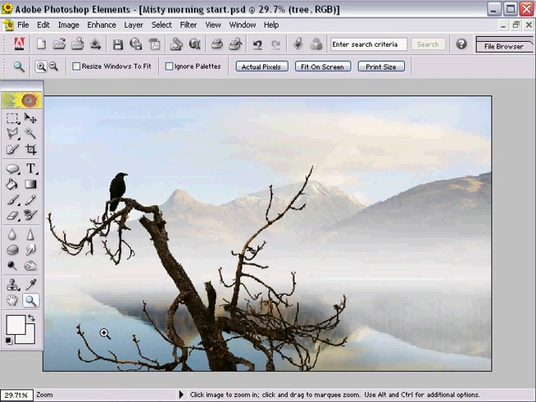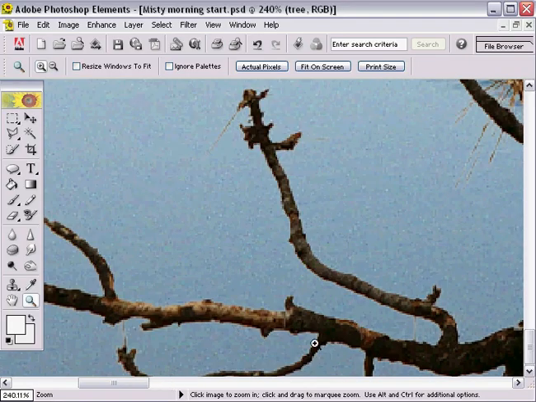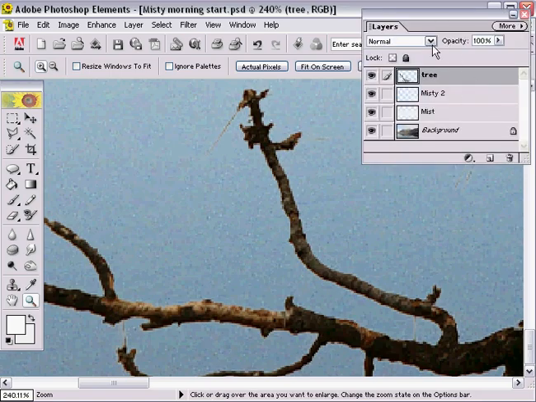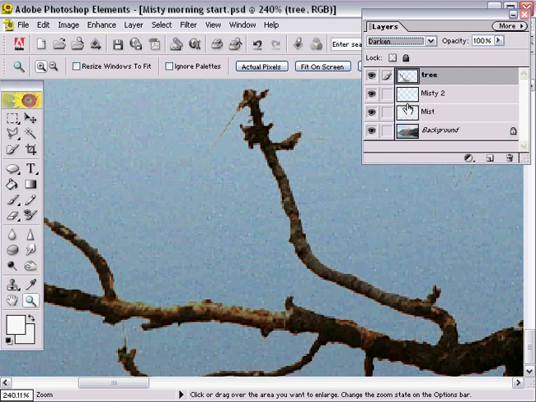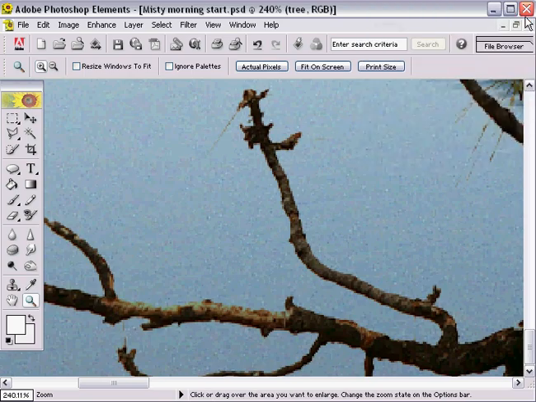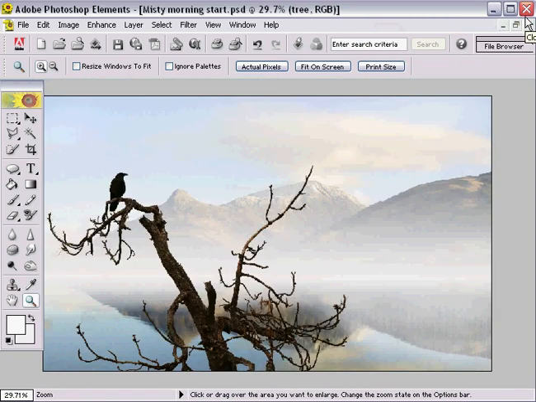Now if we were to enlarge a small part of this tree, we can see just a tiny hint here of a halo around the outer edge. We can fix that by opening our Layers palette via the F11 key, and from the drop down blend modes I'm going to choose Darken, and if you look at the halo as this is clicked, you'll see that it virtually disappears, and is certainly going to be not noticeable in the final print. So I'm going to close the layers and bring the picture back to full screen.